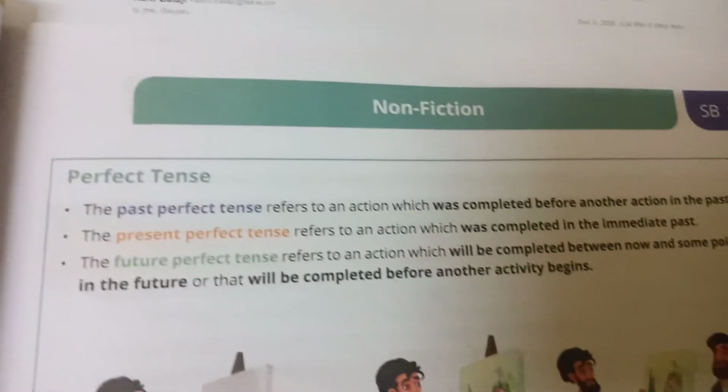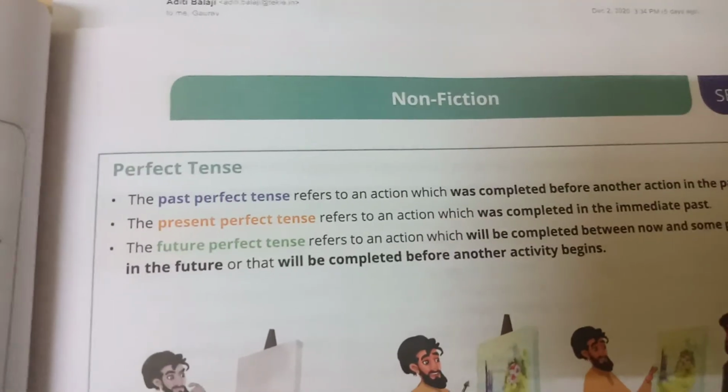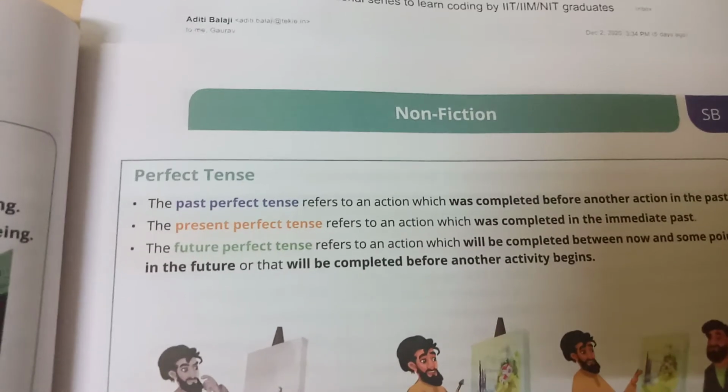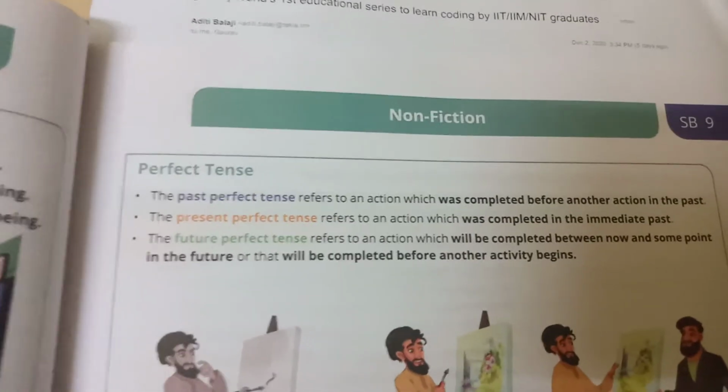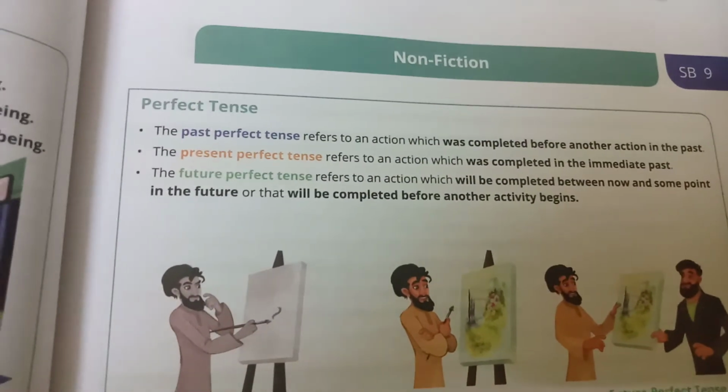Present perfect refers to an action which was completed in the immediate past, just now. Future perfect tense refers to an action which will be completed between now and some point in the future, or that will be completed before another activity begins.